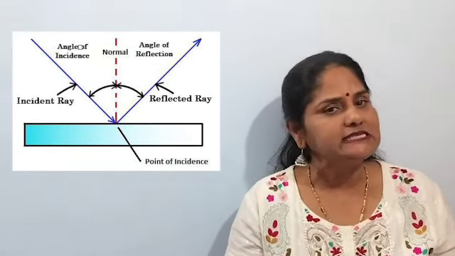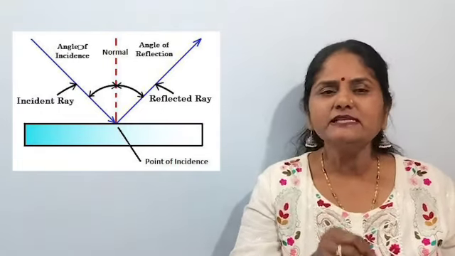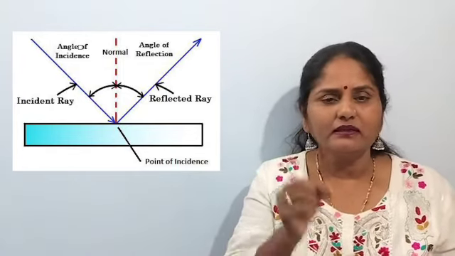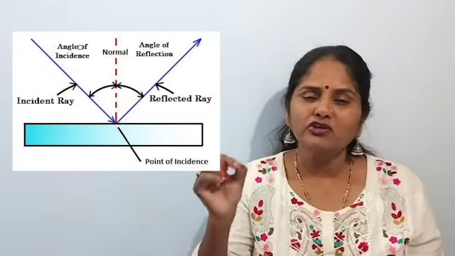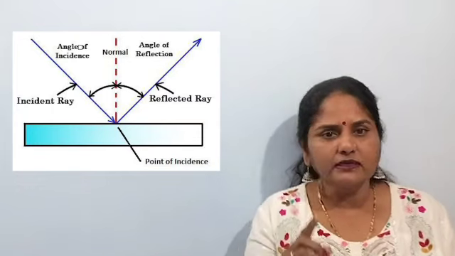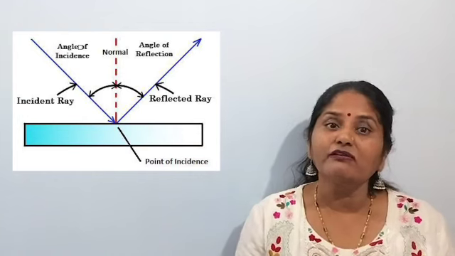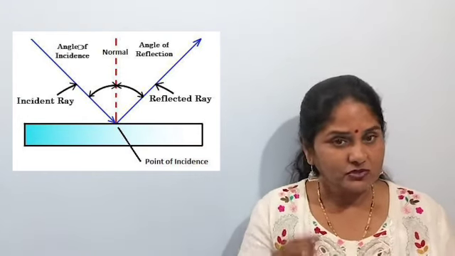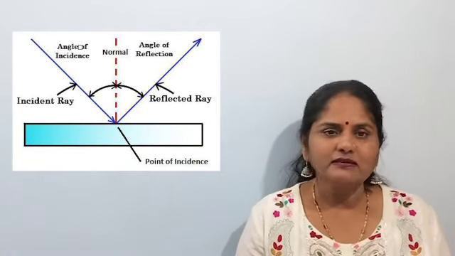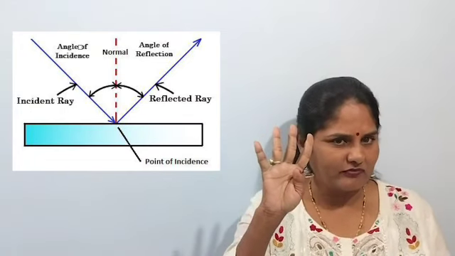Third, the particular point where the incident ray falls is called the point of incidence. From this point of incidence, the ray goes back to the same medium. That ray is called the reflected ray. So, reflecting surface, point of incidence, incident ray and reflected ray: these 4 terms we have learned till now.